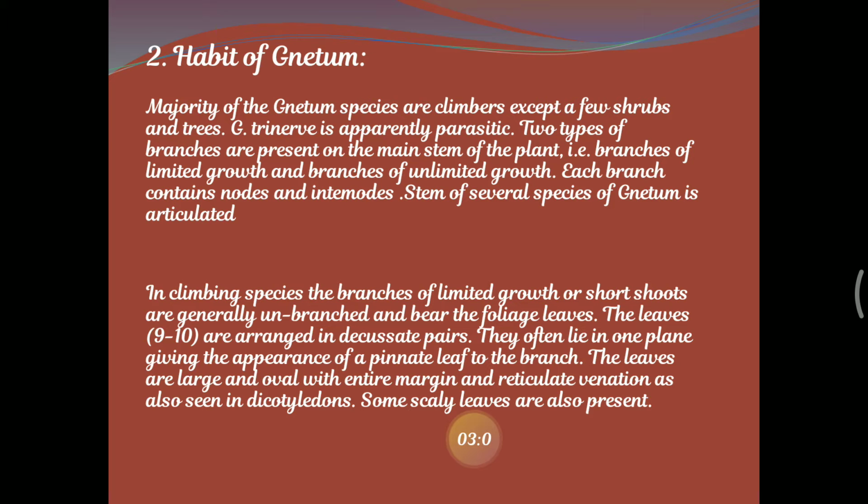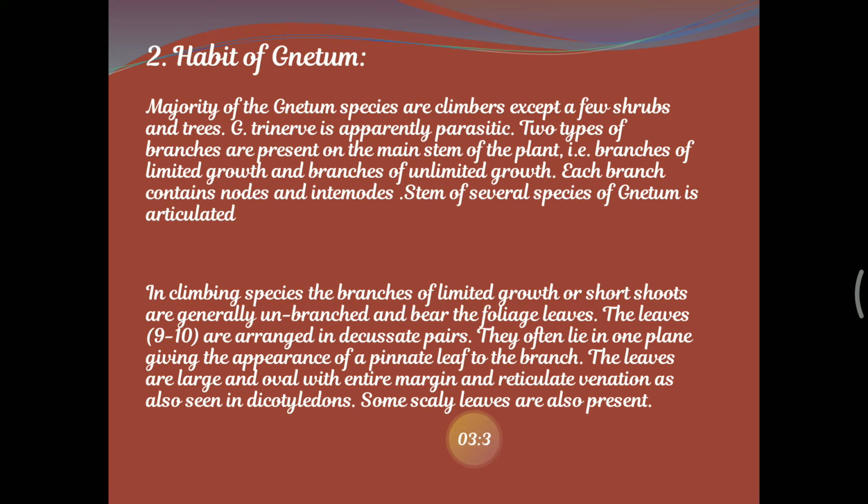Two types of branches are present on the main stem of the plant: branches of limited growth and branches of unlimited growth. Before, we have seen in Pinus also, where limited and unlimited growth branches are seen, and each branch contains nodes and internodes. The stem of several species of Gnetum is articulated.